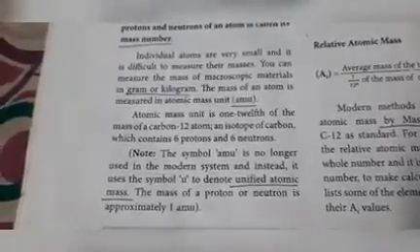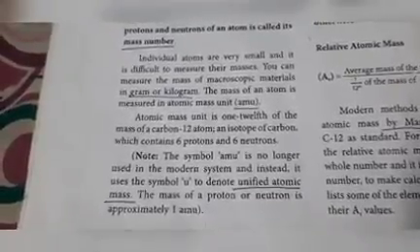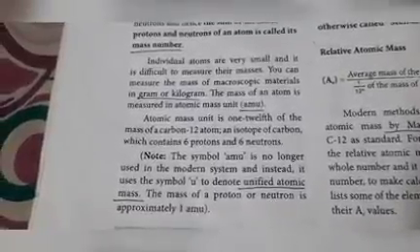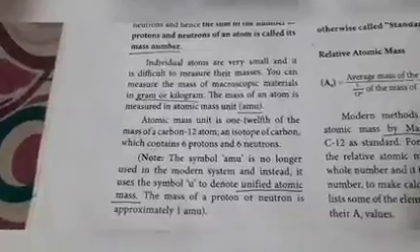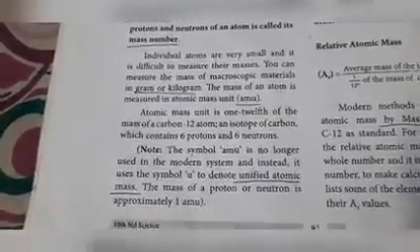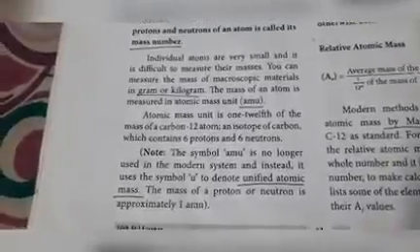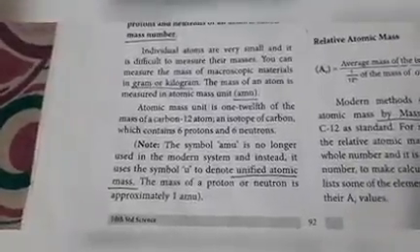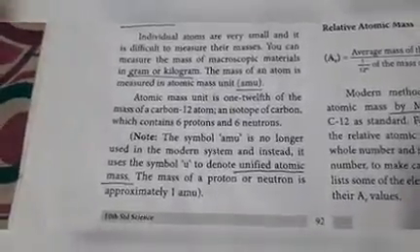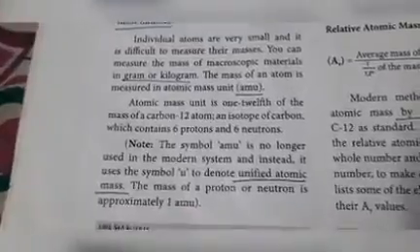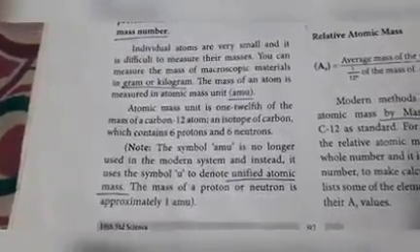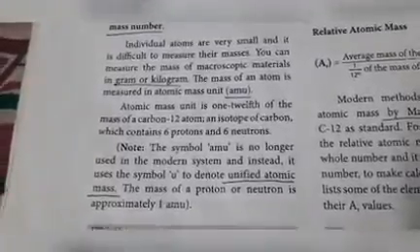The mass of an atom is measured in atomic mass unit. Larger particles can be measured using the unit gram or kilogram. Mass of an atom is measured in atomic mass unit, simply represented as AMU. From this part they can ask what is atomic mass unit. You have to write that first line only.